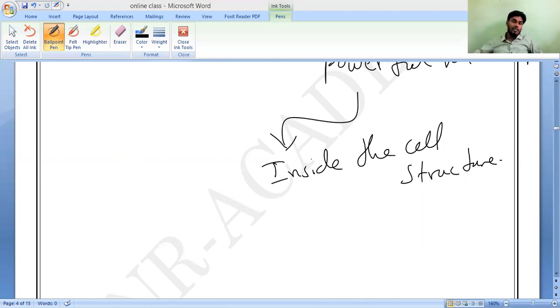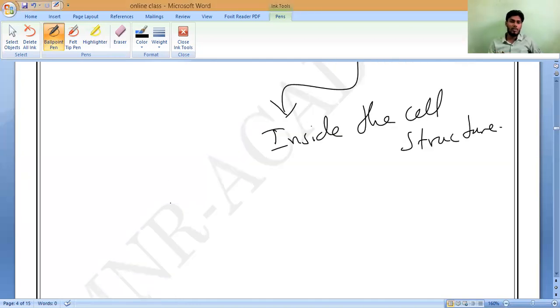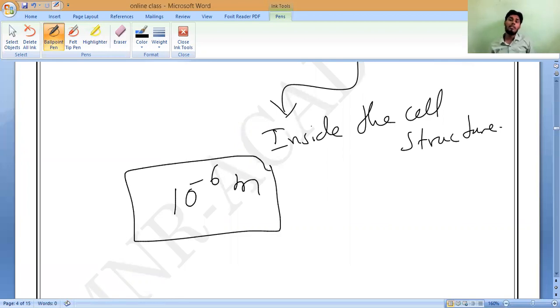These days, microscopes enable us to see objects as small as 1 millionth of a meter, that is 10 power minus 6 meters. We can see things like the coronavirus. 1 by 10 power 6, how much is 10 power 6?